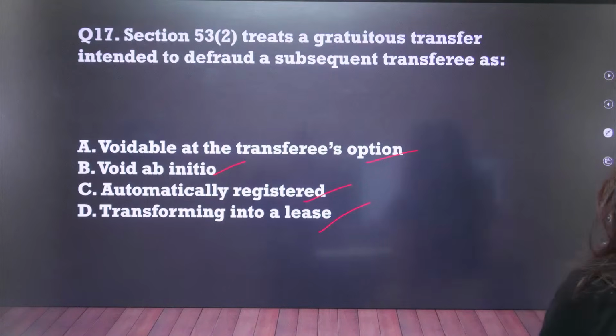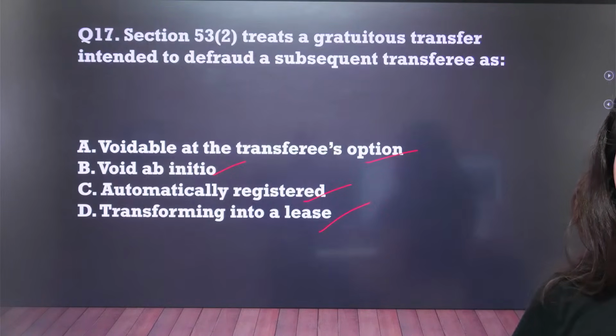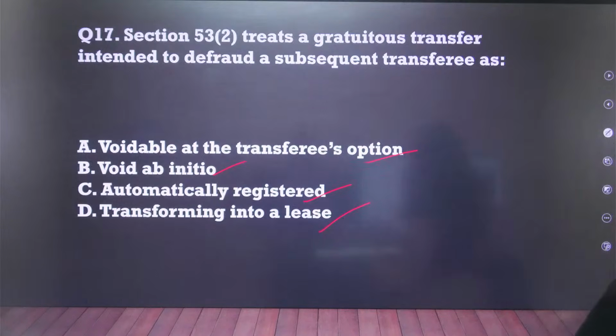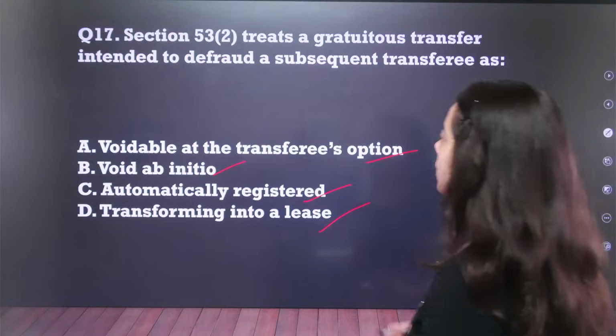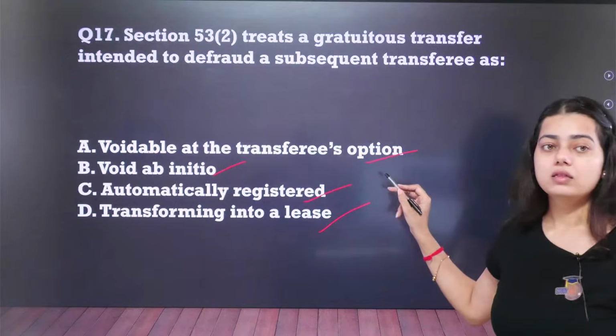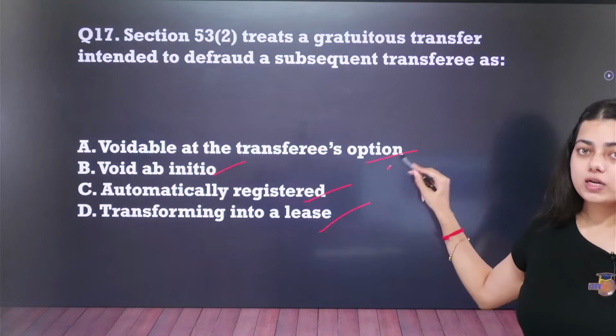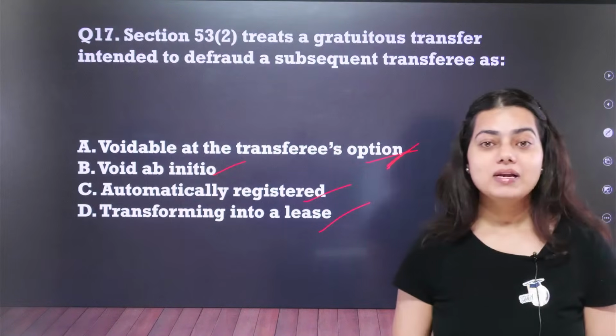Question number 17. Question number 17, the correct answer is option number A. It is voidable at the, very good.